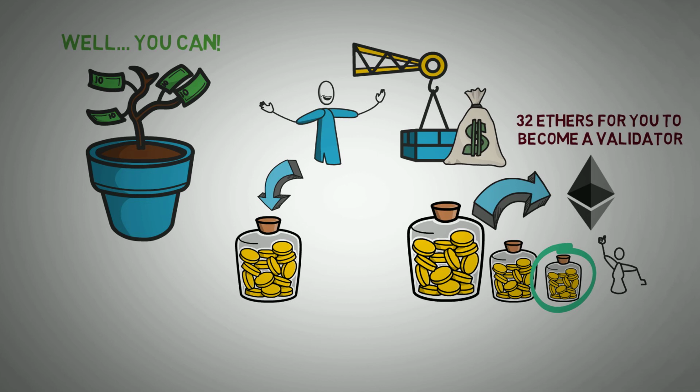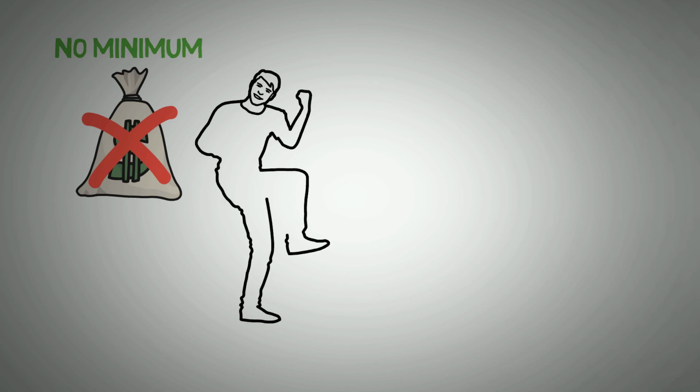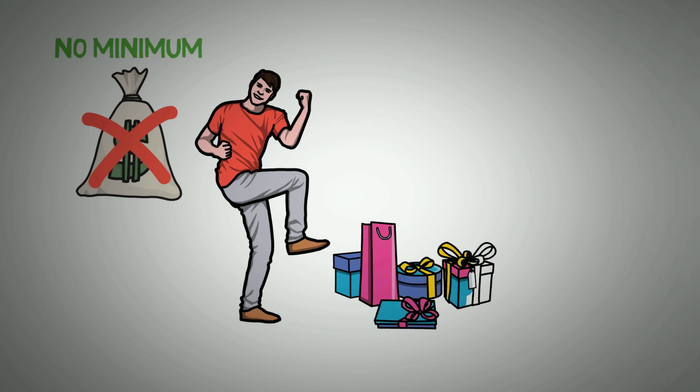Fortunately, other networks have small-scale investors in mind. Some crypto exchanges have made it possible for small-scale investors willing to stake their coins to do so. Now, they do not have to have the minimum requirements of the network to become a validator. The thing is, they don't even have to be validators to be able to stake their proof-of-stake coins. The crypto exchanges become the validators and help small investors who have tokens in their exchange wallet to stake. Although there are no minimum requirements, you stand a chance of receiving exciting prizes as rewards.